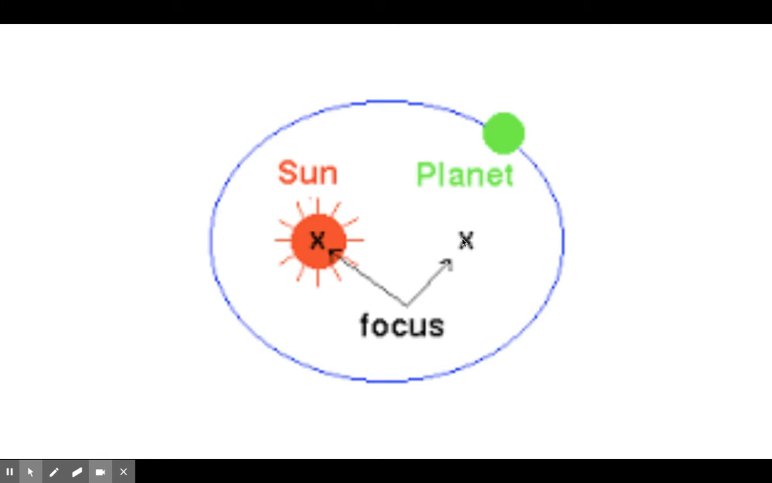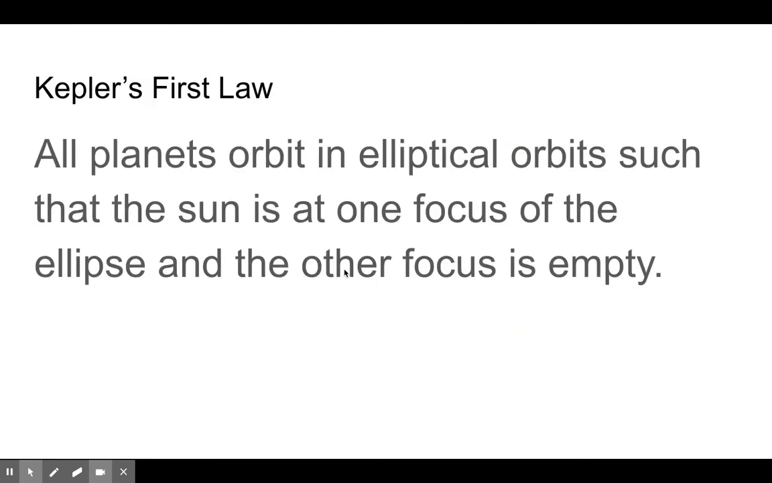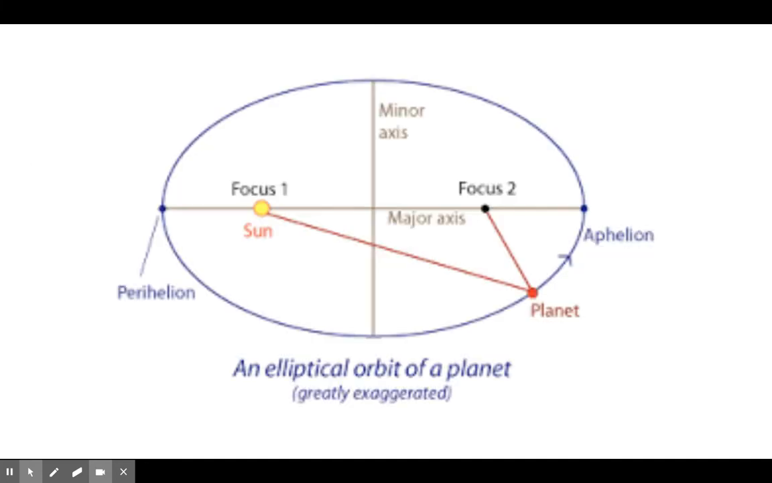Now, this picture is a vast exaggeration. The foci are actually much closer together when we're talking about the orbits of the planets, right? And so he's able to prove that. So here's that statement that I said. Here's Kepler's first law. All planets orbit in elliptical orbits such that the sun is at one focus and the other is empty.